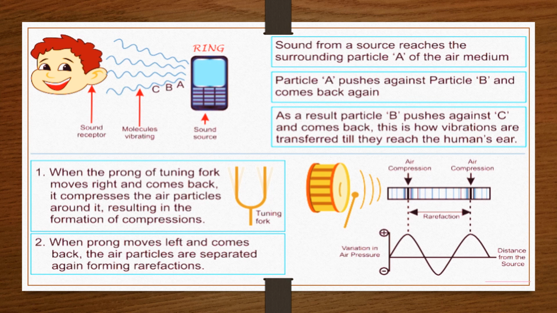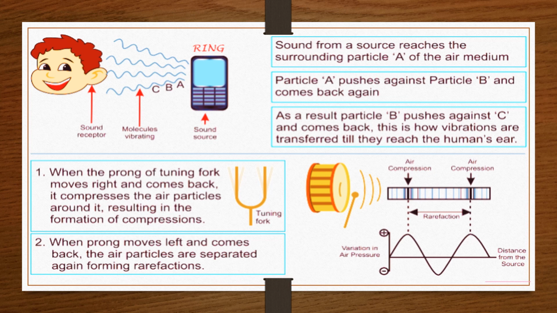So here let us understand, sound from a source reaches the surrounding particles A of the air medium. Here you can see if I have a phone, when it starts to ring, it is a source of sound, right? And when it is ringing, it will produce vibration, right? Vibration क्या होती है?